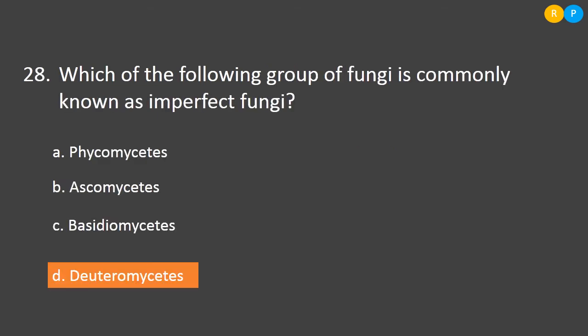Next, the 28th question is, which of the following group of fungi is commonly known as imperfect fungi? For the fungal classification, certain characters are considered. One is the nature of hyphae, then another one is mode of reproduction, that means how it reproduces asexually and sexually.